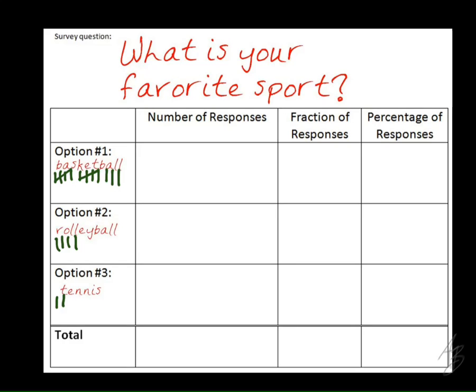But on your notes here, I want you to just write down how many there were total. So we had 13 people say they like basketball the best. We had 4 people say they like volleyball the best. And 2 people said they like tennis the best.